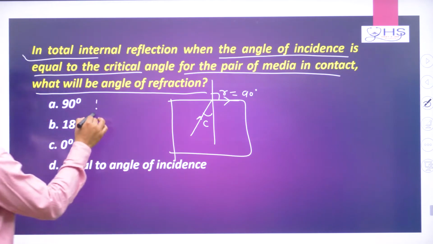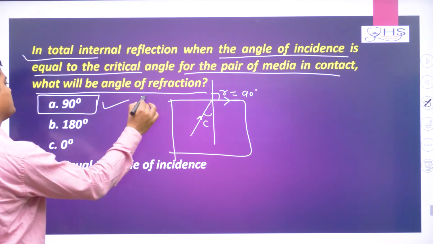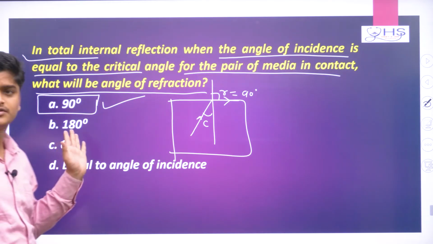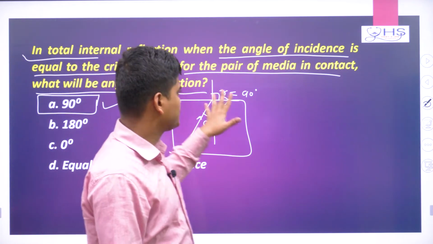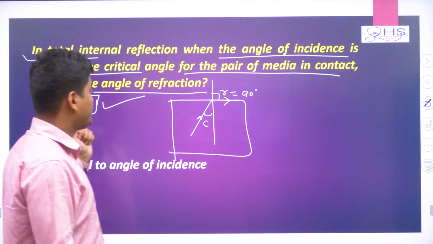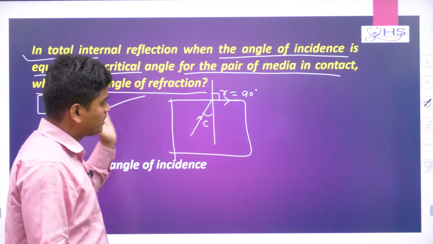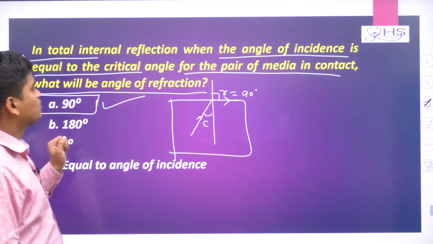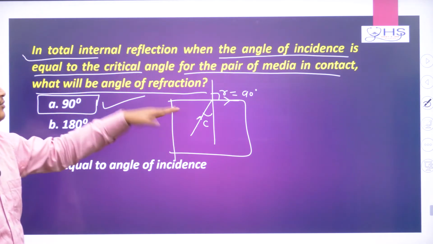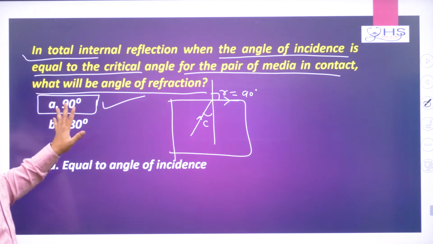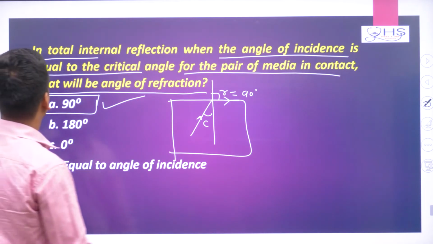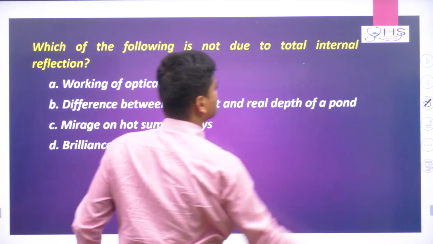So the angle of refraction in the rarer medium is 90 degree, and your answer will be option A. It is a very easy question, asked in NEET. The refraction angle is 90 degree if the critical angle is C for a pair of media.